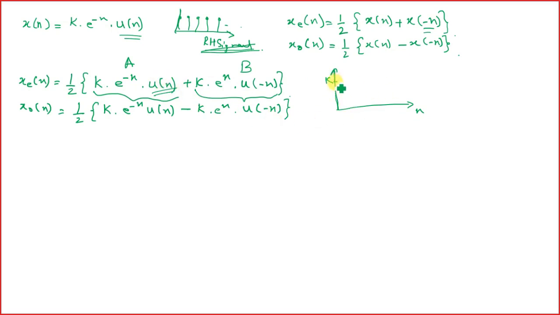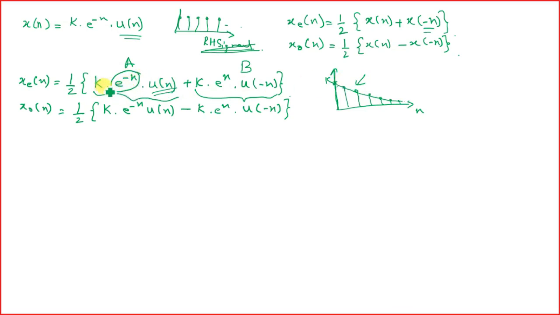So our A component will be, and so on. It is an exponentially decaying function because of this e to the power minus n.